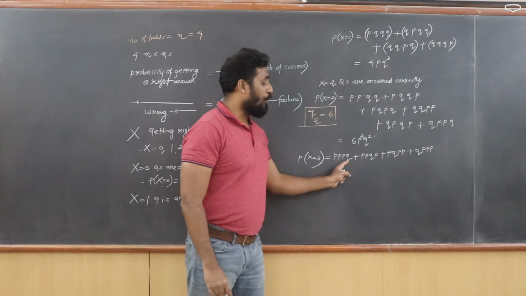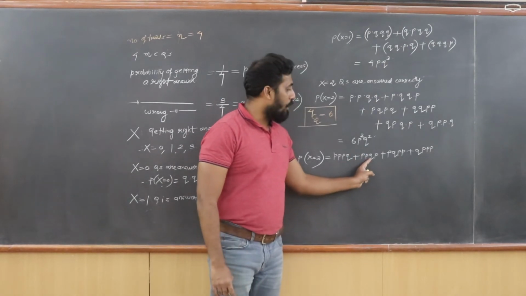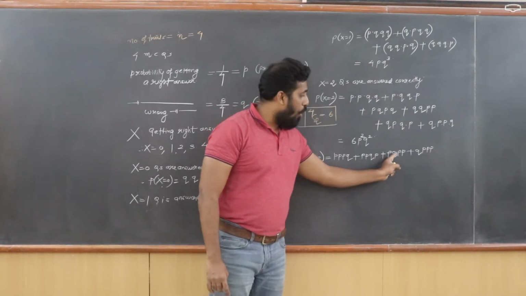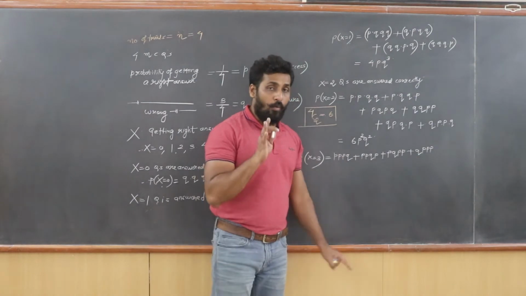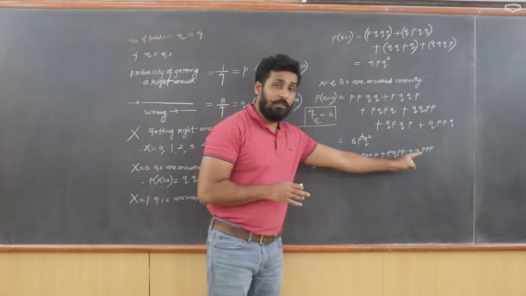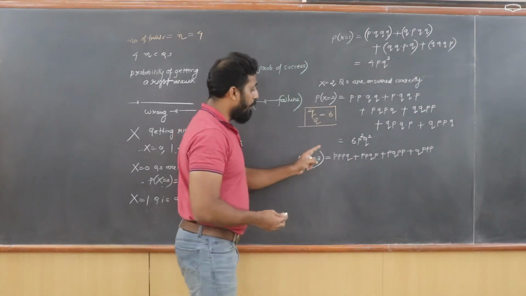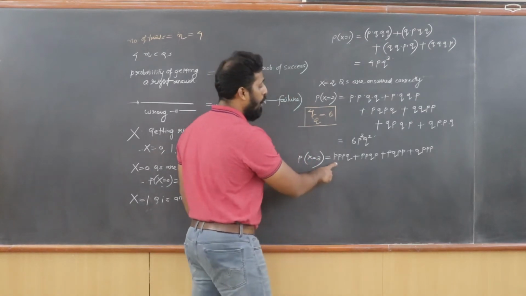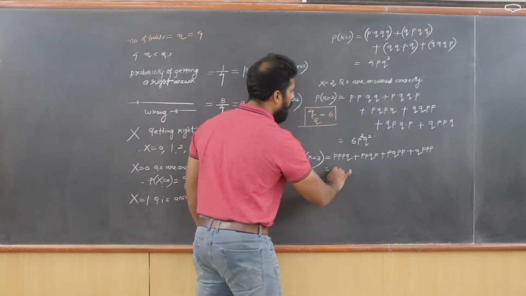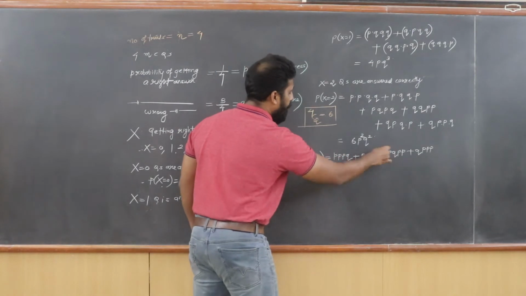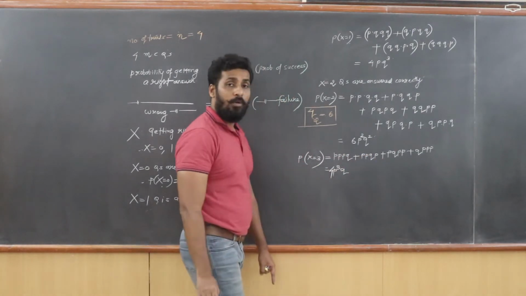So the last question was wrong, the third question was wrong, the second question was wrong, the first question was wrong. So when one question is wrong, these are the 4 different possibilities. Again, if you observe, every single time the answer is going to come P cubed Q, and it came 4 times. So that's 4 P cubed Q.